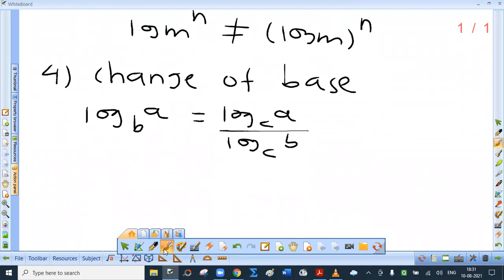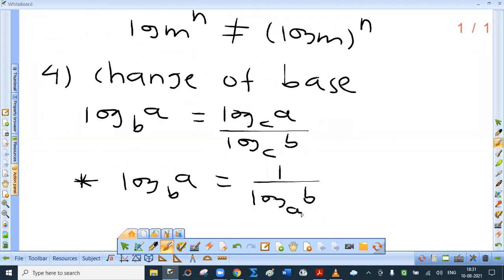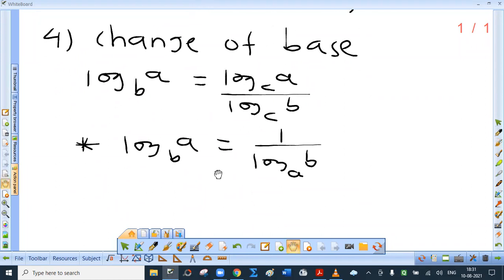Now from this we can easily obtain that what is log a to the base b? It is 1 upon log b to the base a. Observe that a and b are interchanged. Now we will verify these two.